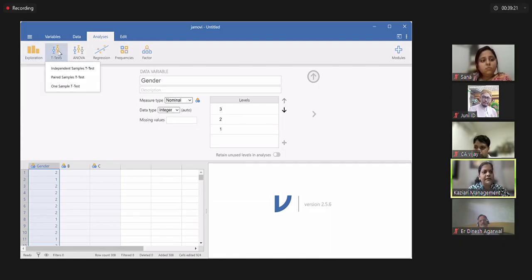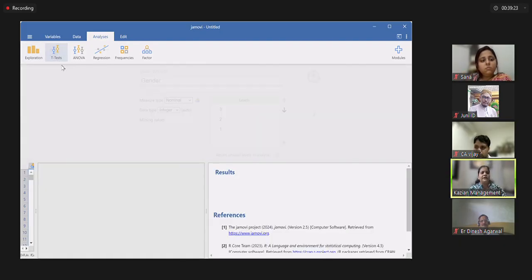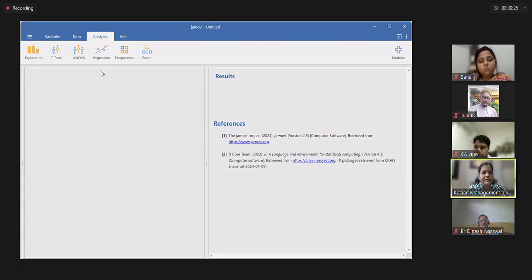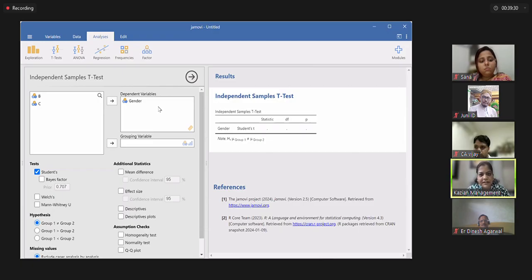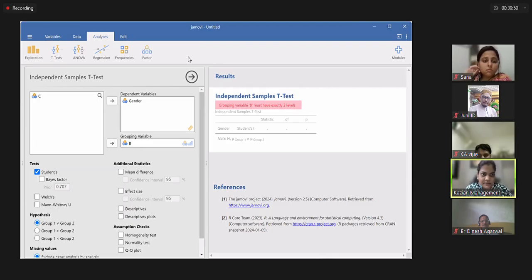Okay. For example, t-test. Suppose I say I want to conduct an independent sample t-test. Okay. Suppose I take gender. Now I have insufficient data here, but can you see the output starts creating? It starts creating the outputs for me. I'll have to put in the grouping variable. Now, whenever you are going for your analysis, make sure the cross questions that you are putting up have equal levels or minimum 2 levels. It is very important. Okay.